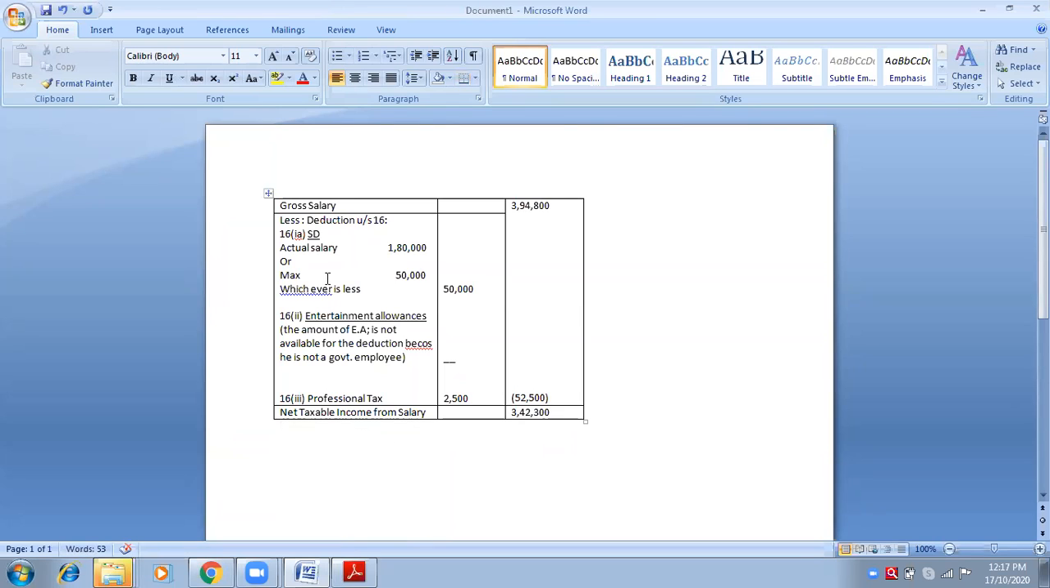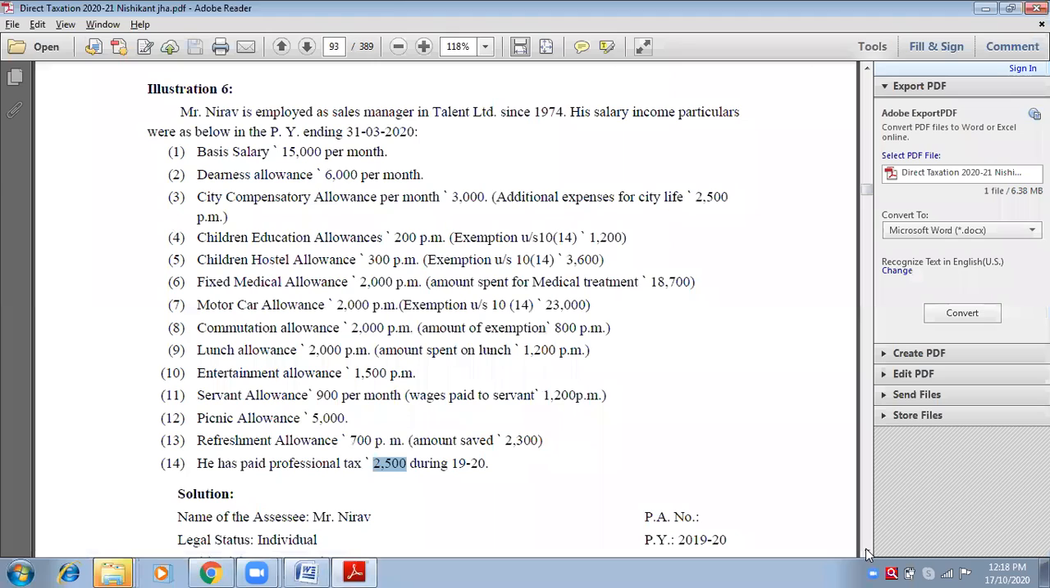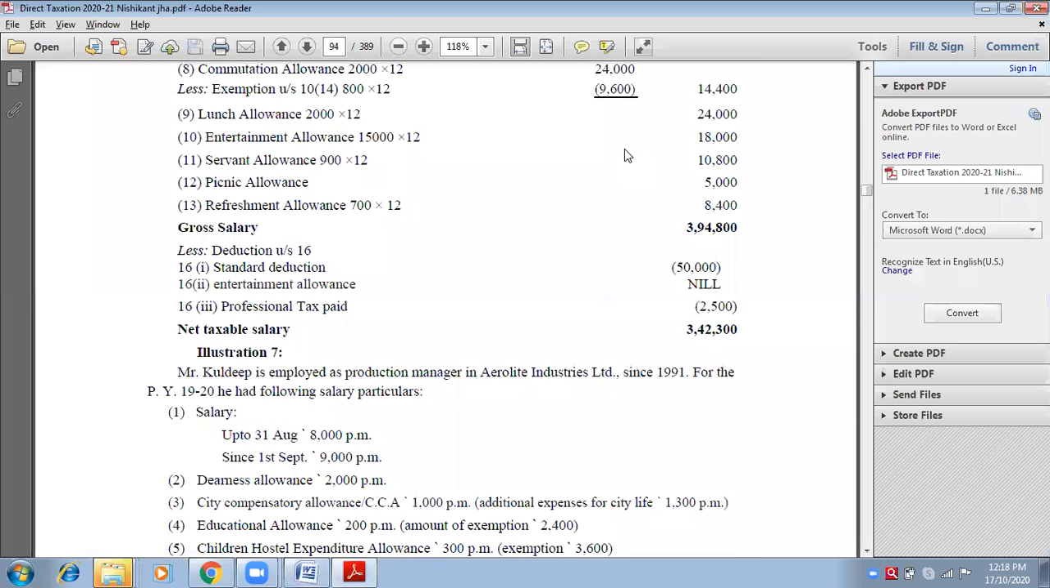So see, gross salary was 3,94,800. Total deductions were 52,500. After deducting the total amount of deductions from gross salary, we will get net taxable income from salary, and that is 3,42,300. Is it clear, everybody? This is my final answer. Is it clear, everybody? Yes, ma'am.